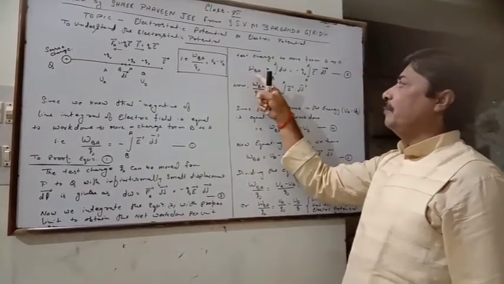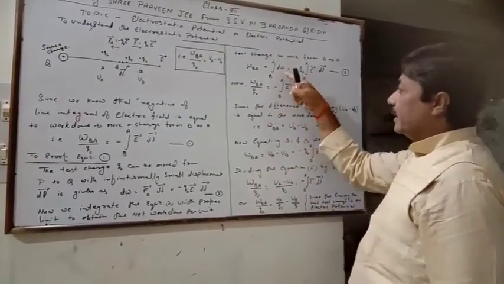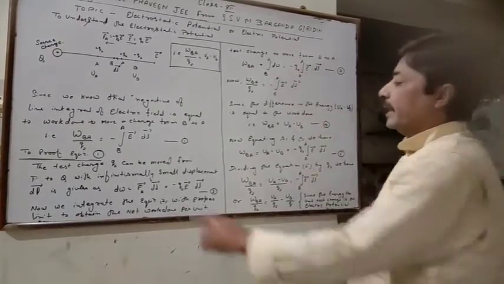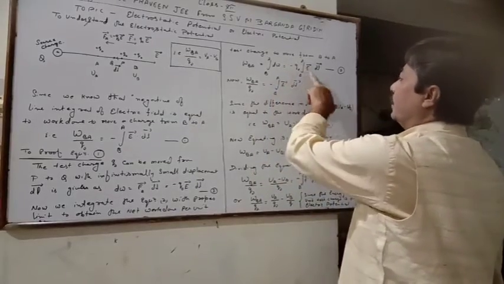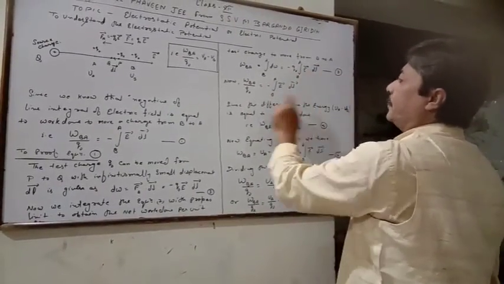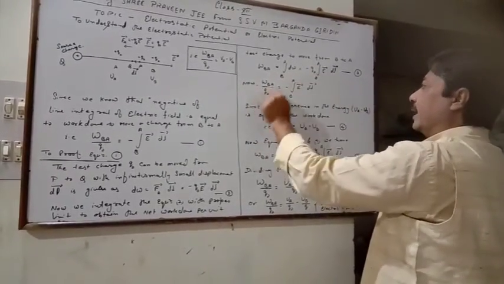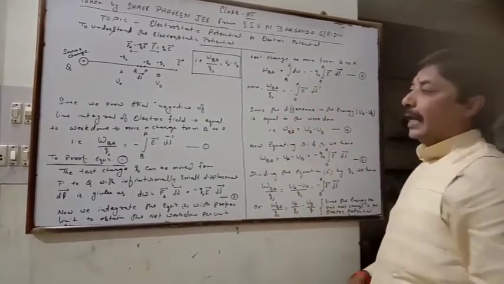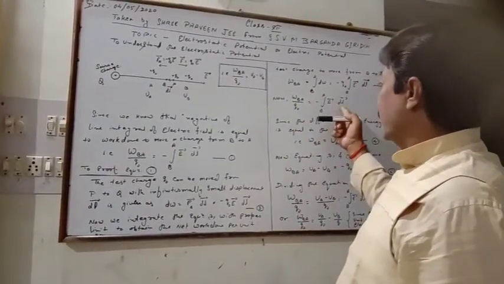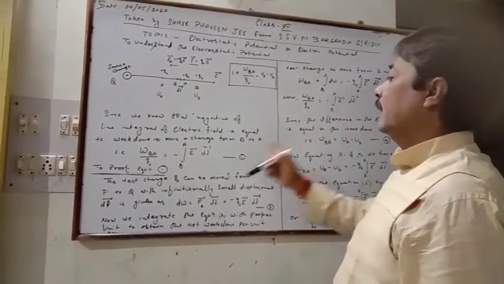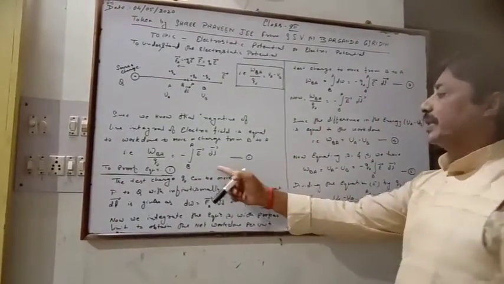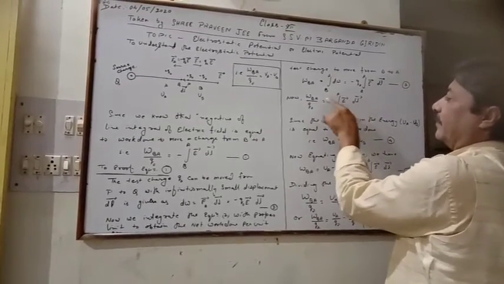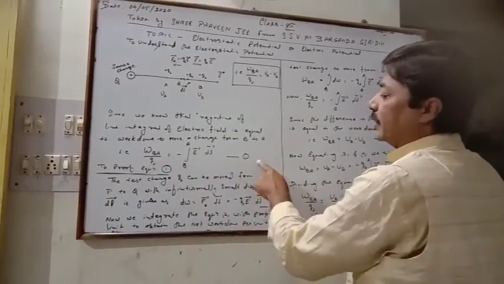Now the work from B to A is equal to the integral of the small work done dW from B to A. That is equal to the negative of the line integral of the electric field, multiplied by Q naught, from the limit B to A. So when we divide the work by Q naught, we get the negative of the line integral of the electric field. So the negative of the line integral of the electric field is the work done per unit test charge, and that is equation number 1.